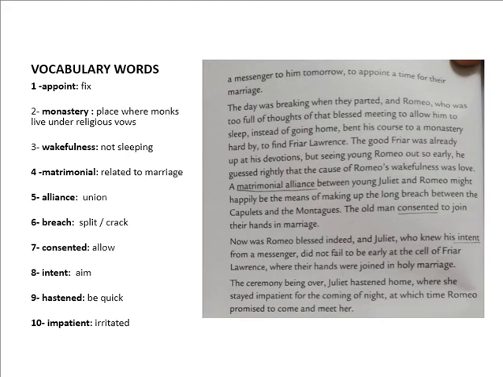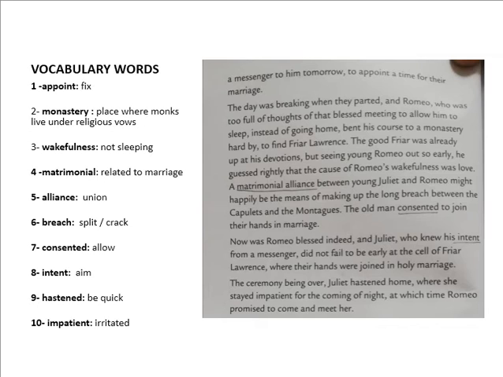Let's go to page number 64. Before starting to read page number 64, I would like to share the new vocabulary words. Number 1, appoint means fix. Number 2, monastery, which means place where monks live under religious vows.